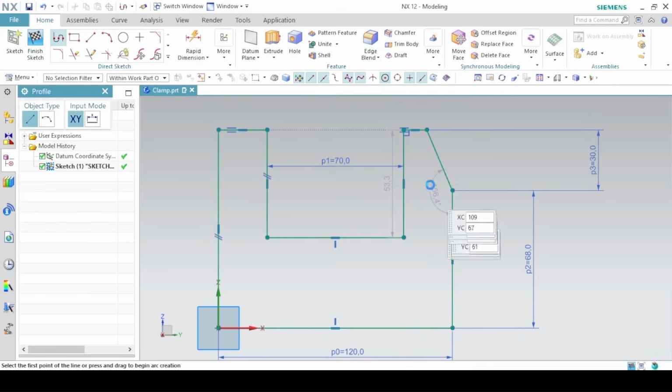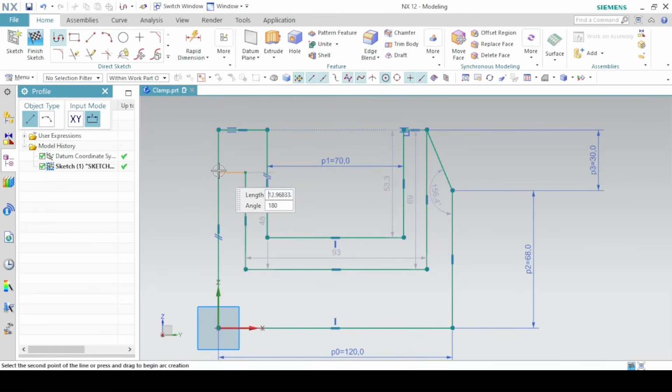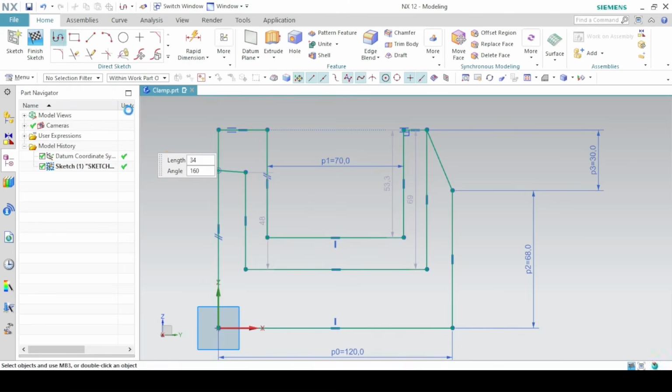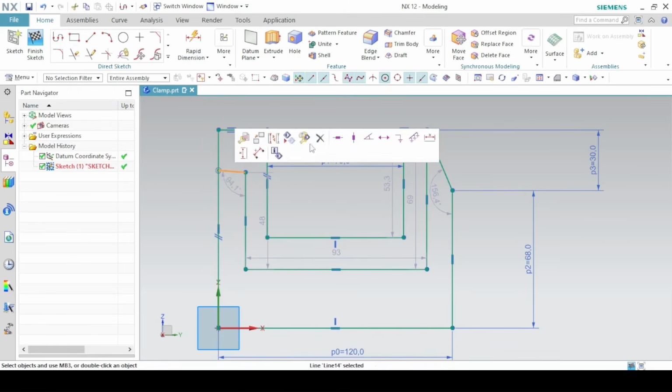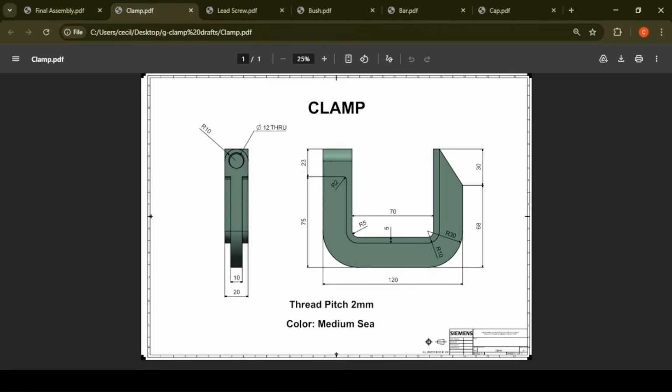Again, with the profile tool, we can now add this profile. Now make this line horizontal, which we can see here. This height is 23, this is 5, and the length or the thickness here is also 5 millimeters.